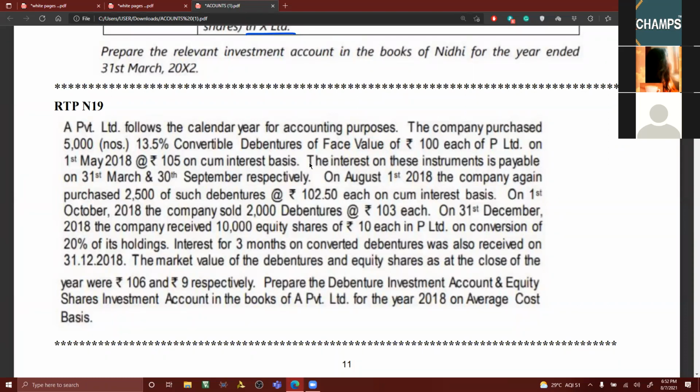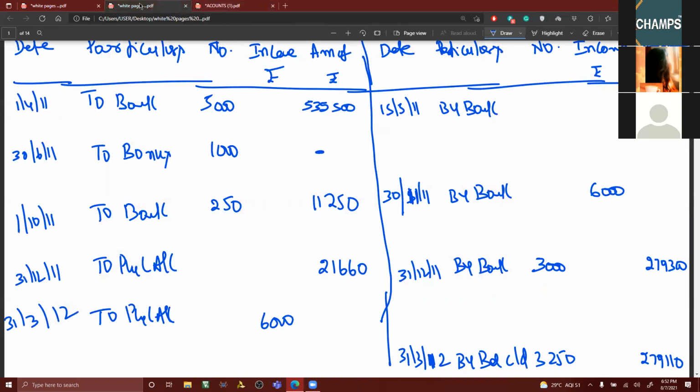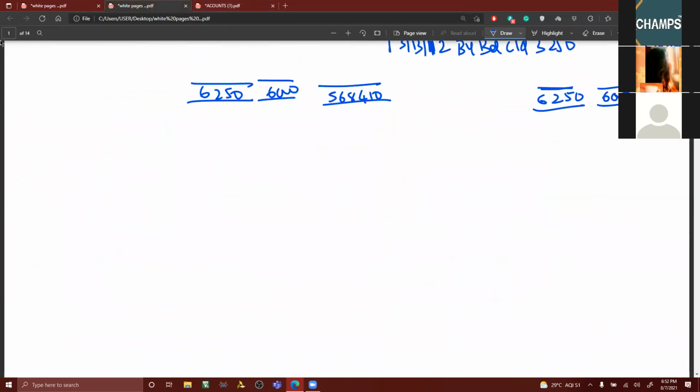A Private Limited follows a calendar year for accounting purpose. The company purchased 5,000 13.5% convertible debentures of face value of 100 rupees each of P Limited on 1st May 2018 at 105 rupees on cum-interest basis. You take the working notes so that, without wasting your time, we can do the working notes and go back to opening the ledger account simultaneously.